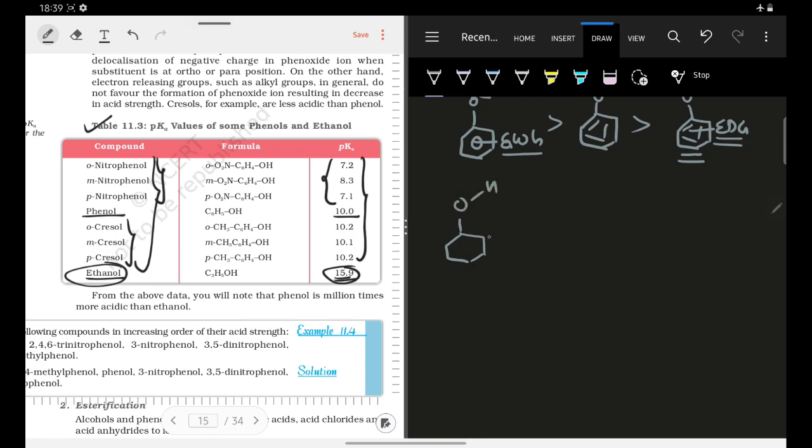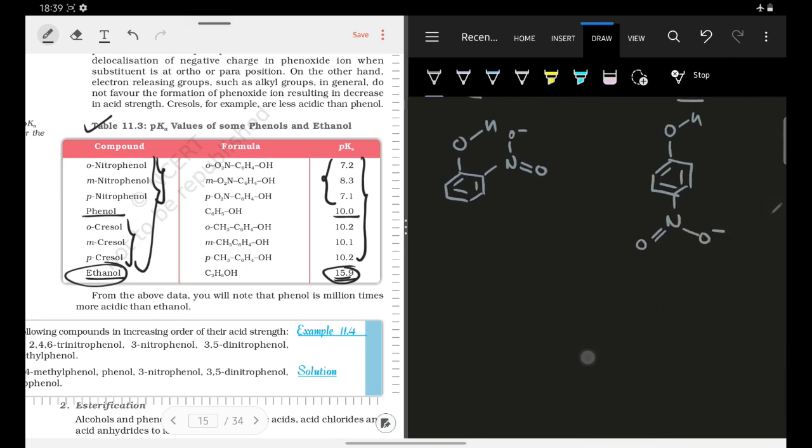Suppose I have this, NO2 with N double bond O, O minus. This is orthonitrophenol. Suppose I have paranitrophenol also: OH, N double bond O, O minus.